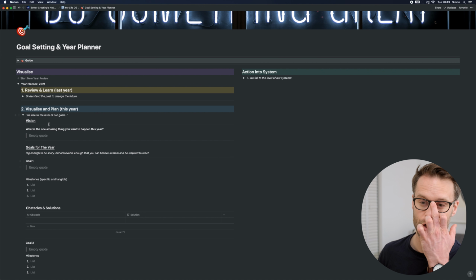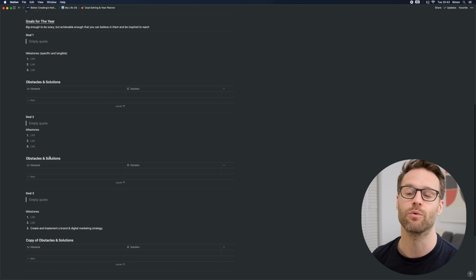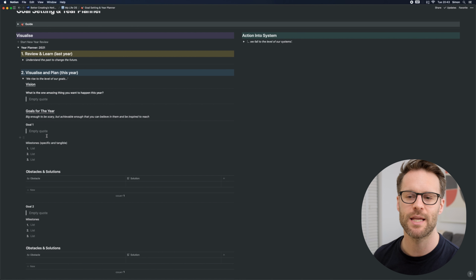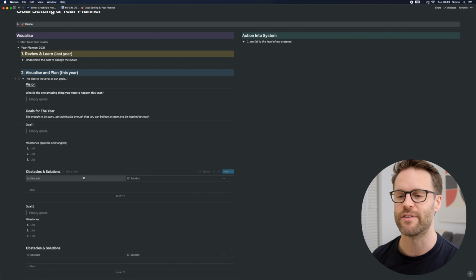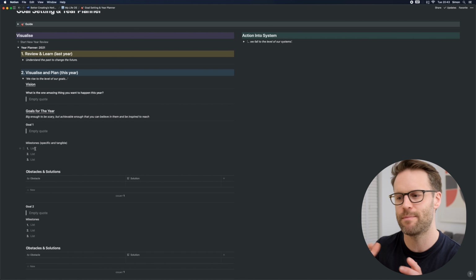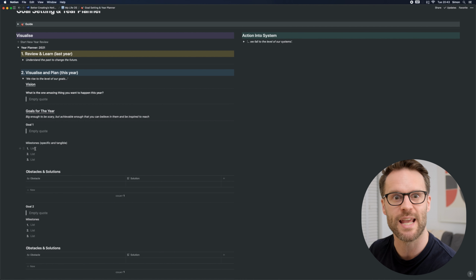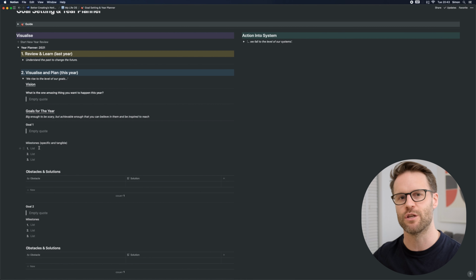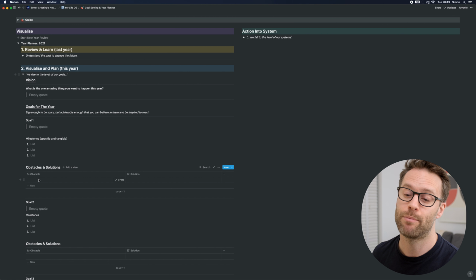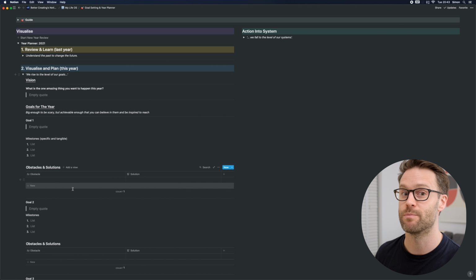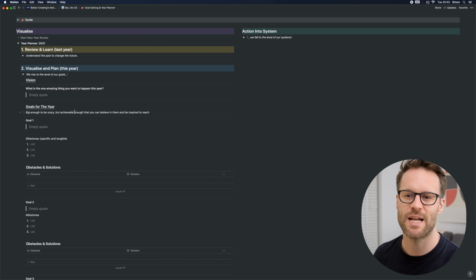We'd then open this section up, and then 3 key goals. That's the most important part. A key goal is a big enough thing to be scary, but achievable enough that you can believe in it. And milestones might be the key things you want to hit or need to have done to hit them. They might even be projects that you action into the system. And then really importantly, I put what obstacles might prevent me from achieving them and what the solutions might be to those obstacles. That's a really useful guide.